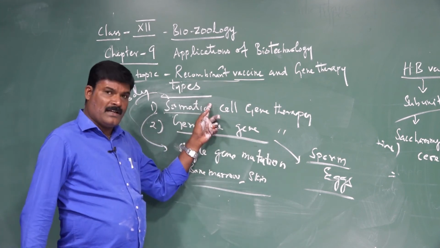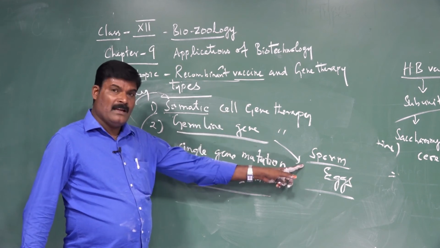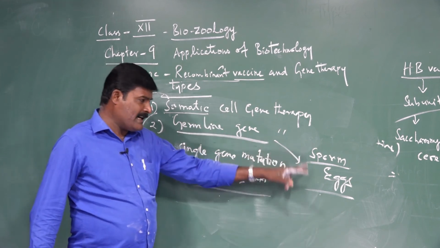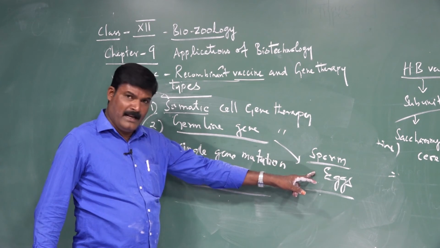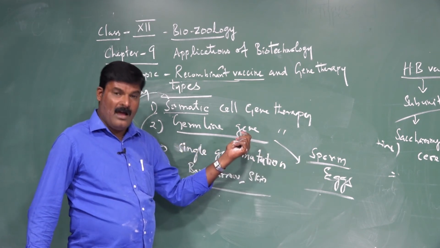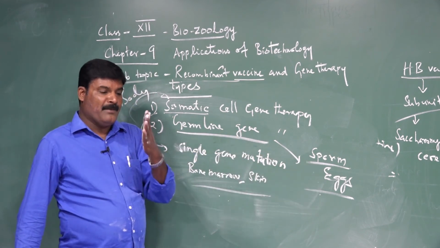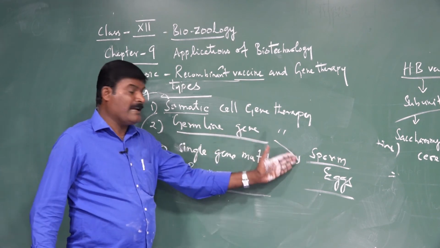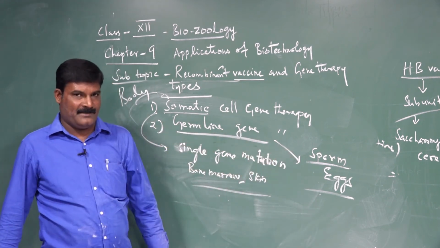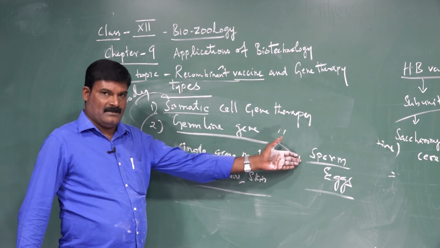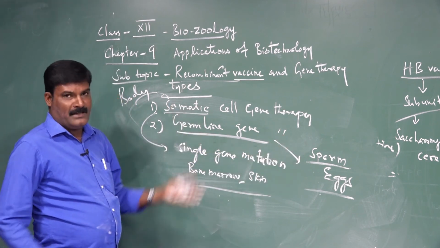So there are two advantages. One is the correction of the defective gene in the sperm and the egg, the germ cells. Another is that it prevents the disorder or defects from being transmitted to the next generation. So this is germline gene therapy.